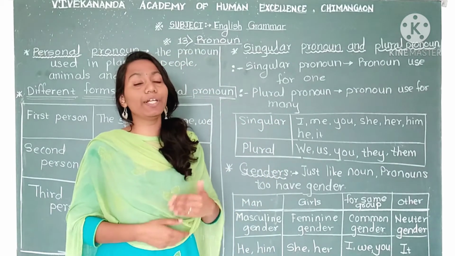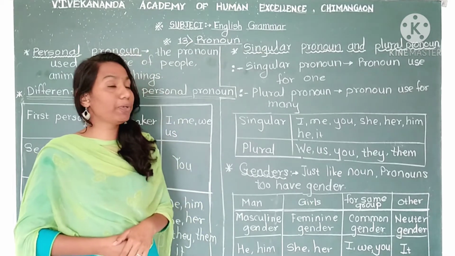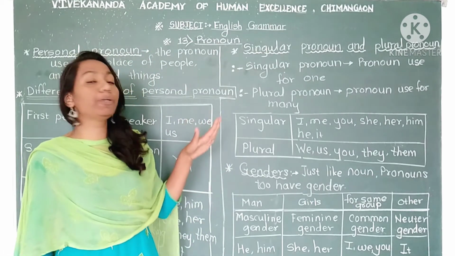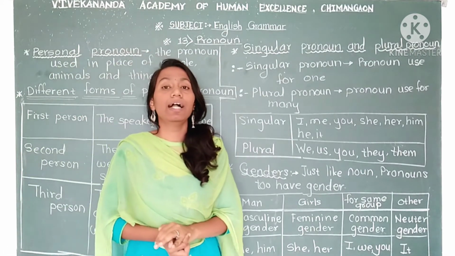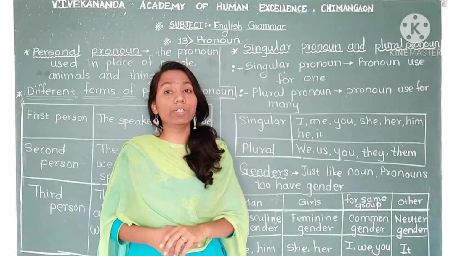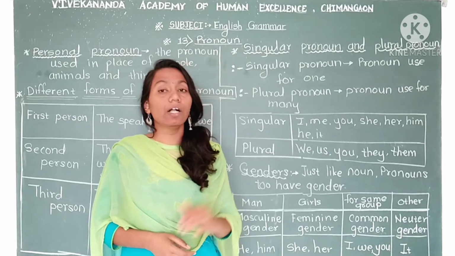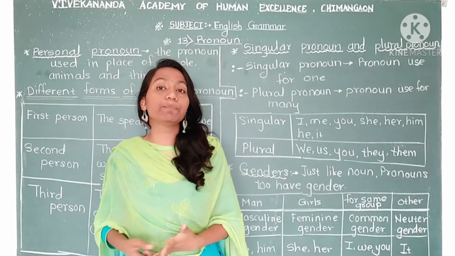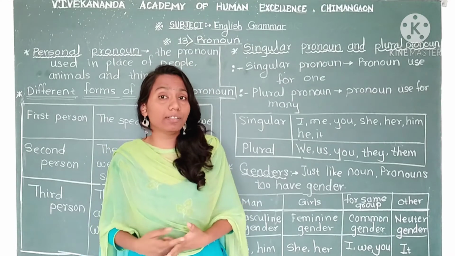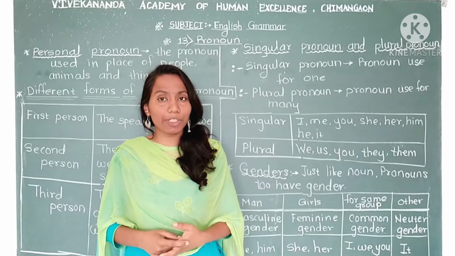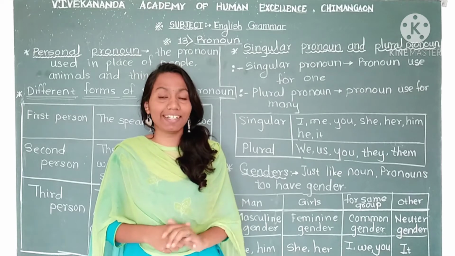Now we are moving toward the next type of pronoun, which is singular pronoun and plural pronoun. Singular and plural, these two words we have heard many times. What is singular or what is plural? We learned it. Yeah, you know about it.